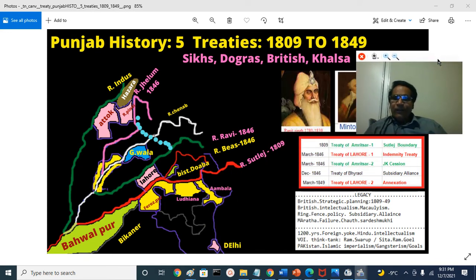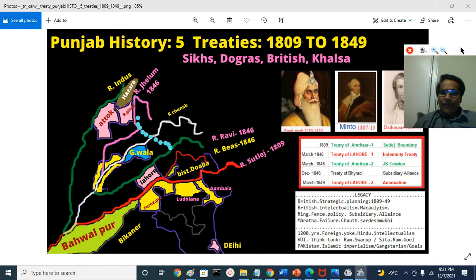The result of the first treaty of Amritsar is the Sutlej became the territory boundary between Rnj.Sg's territories in the north and British East India Company territory. Rnj.Sg should not cross these areas and annex any of the principalities here, like Patiala, Jind, Nabha, all those areas, and they essentially now became British Protectorate.